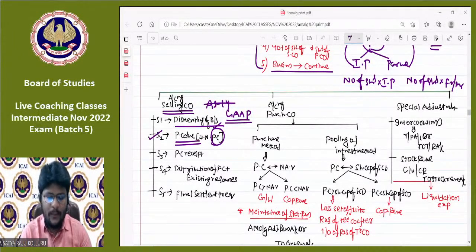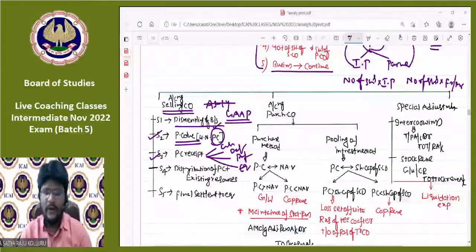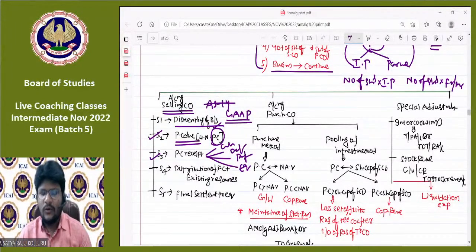Next, step number 3, PC receipt. In the form of PC, you may receive cash, debentures of the purchasing company, preference shares of the purchasing company, or equity shares of the purchasing company. That's why the entry is as follows: cash account debit, debentures of purchasing company account debit, preference shares of purchasing company account debit, equity shares of purchasing company account debit, to the purchasing company.